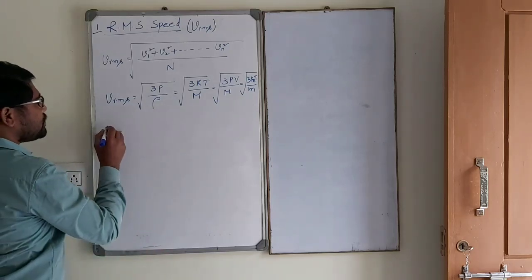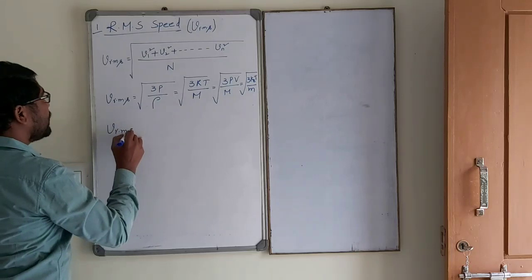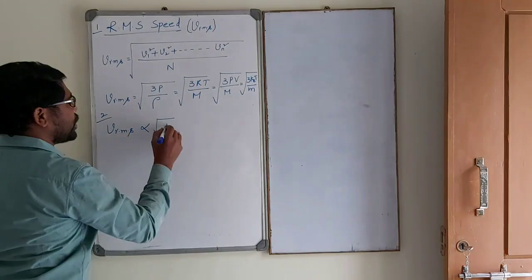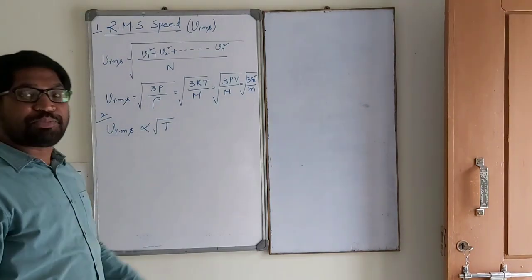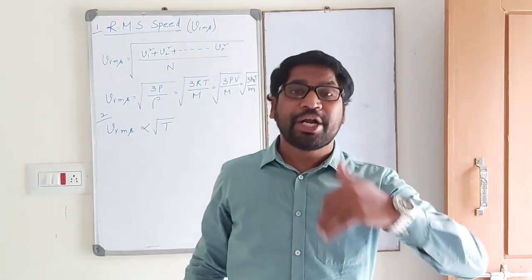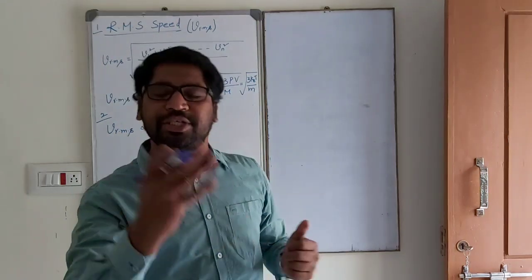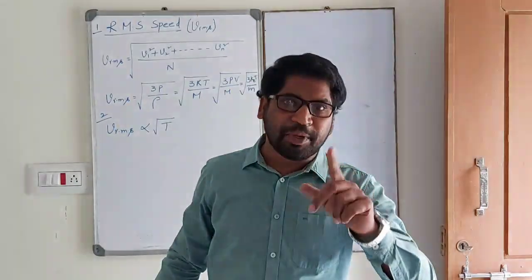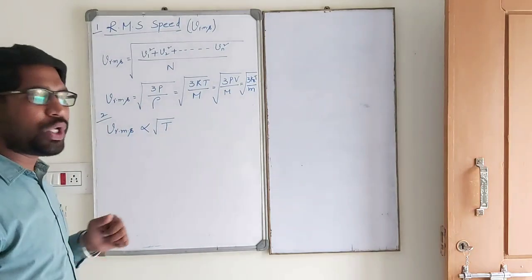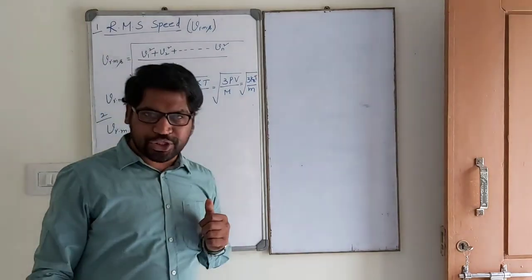Next, VRMS is directly proportional to temperature. The speed of gas molecules inside the cylinder depends on the temperature. If the temperature increases, speed increases. If the temperature decreases, speed decreases. VRMS is directly proportional to the square root of the absolute temperature, not another temperature, absolute temperature.